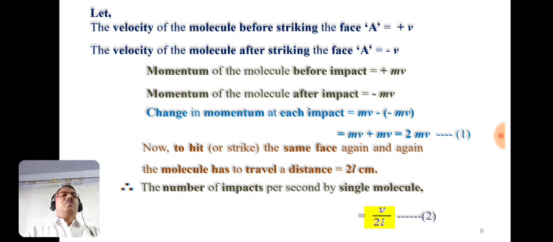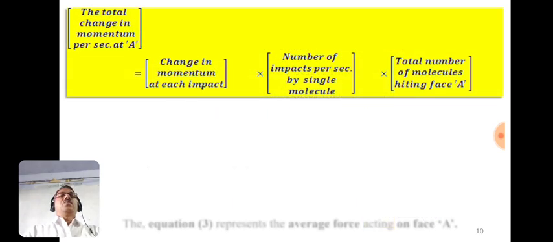The product of these three values, twice mv, v upon twice L and n by 3, gives the total change in momentum per second at face A. So this is the product of change in momentum at each impact, into number of impacts per second by a single molecule, into total number of molecules hitting face A. You know the value of change in momentum at each impact is twice m into v.